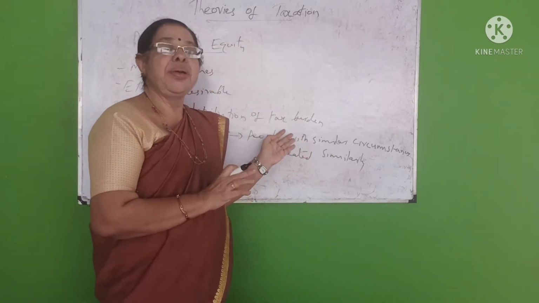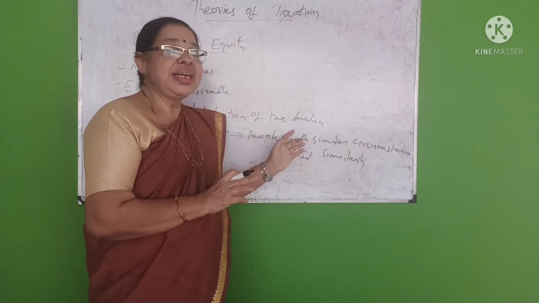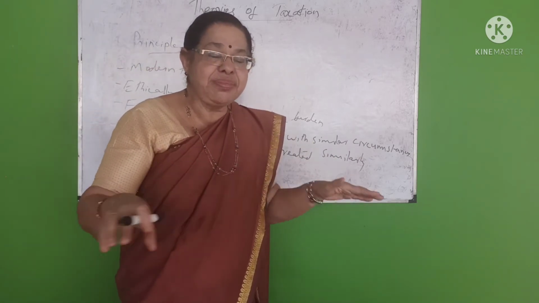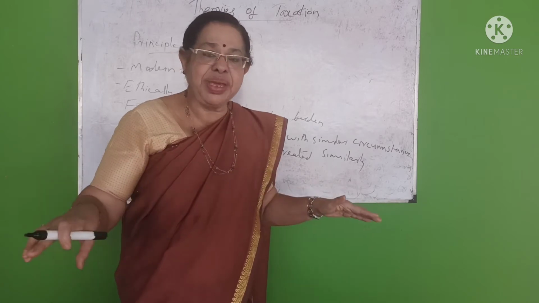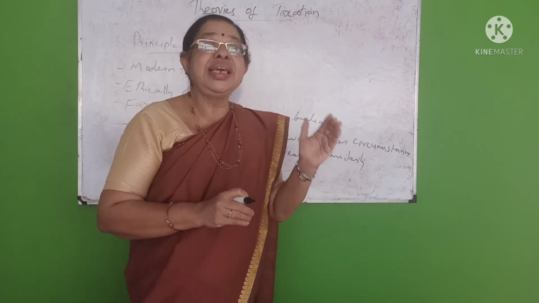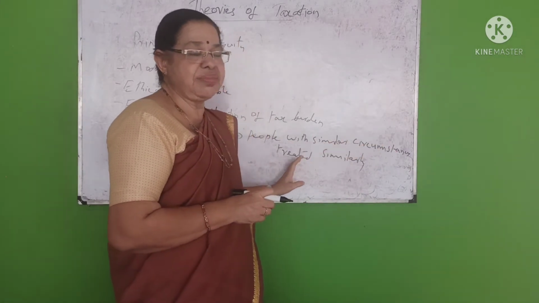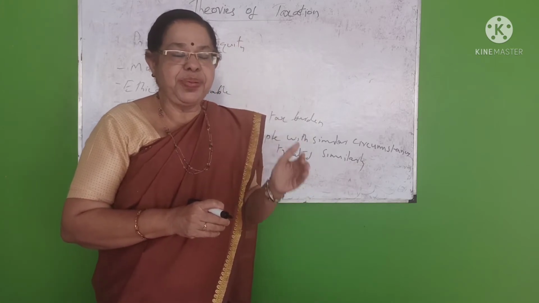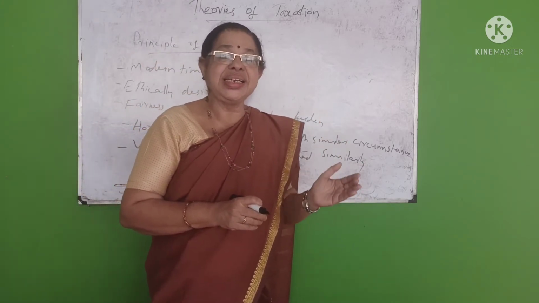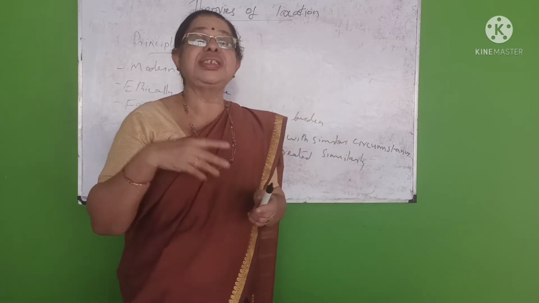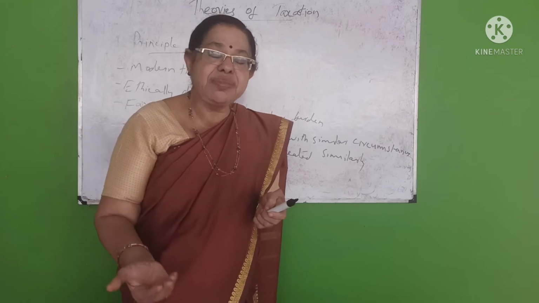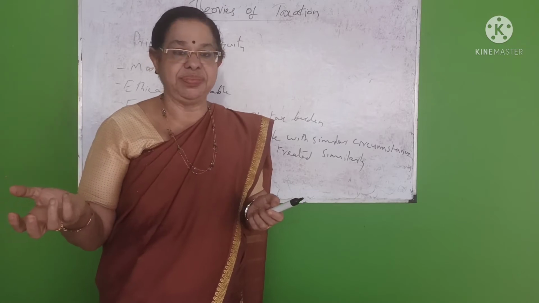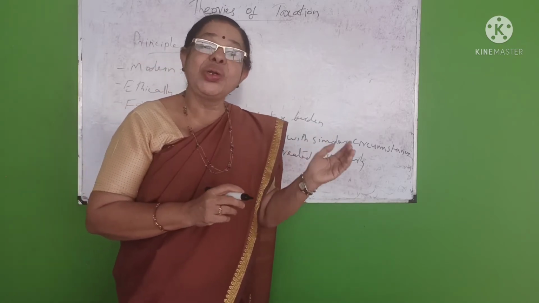Horizontal equity shows that people with similar circumstances are treated similarly. If people belong to the same category, same situation, same income, same wealth, they are considered equally. Such equity is known as horizontal equity.